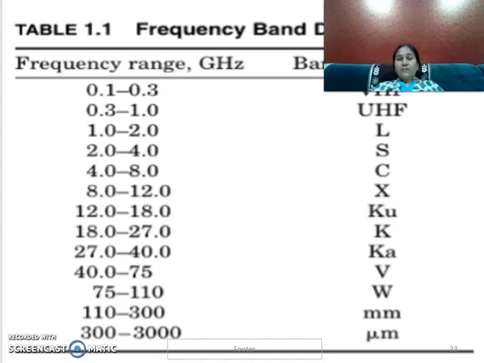This table gives the frequency bands that are designated with different band designations. This is the normal nomenclature: VHF band, UHF band, L band, S band, C band, X band, Ku band, K band, Ka band, V band, W, mm, and micro mm. Each band is allocated a designation letter, and each is allocated some frequency range, for example 0.1 to 0.3 gigahertz. Like this it is allocated.